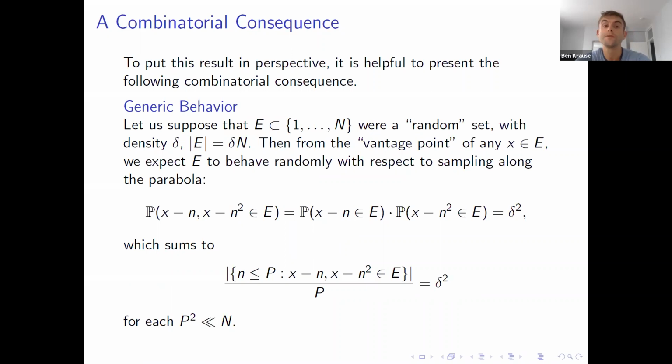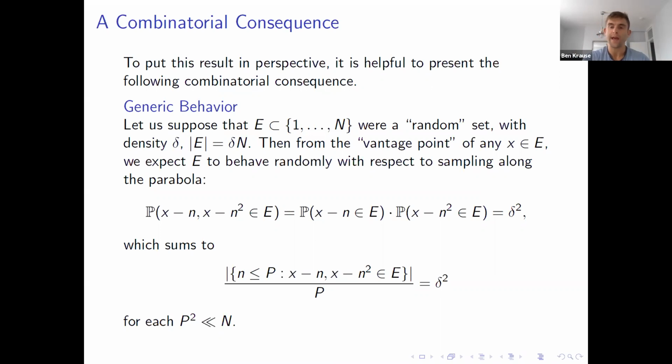So here's how it goes. Suppose that I take a random subset of the first n integers with density delta. Then from any vantage point x in our set, we would expect E to behave randomly with respect to sampling along the parabola, in the sense that the probability that x minus n and x minus n squared are in E factors as the product of the two probabilities, which is equal to delta squared.